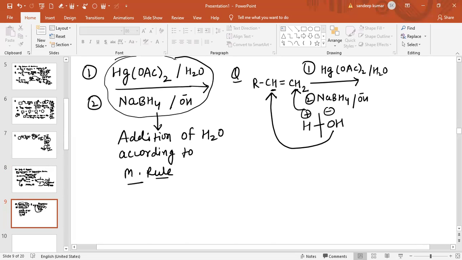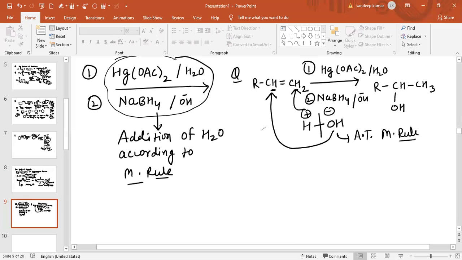So this is RCH, and OH will come to this carbon atom and H will come to this carbon atom. So this is basically the product obtained. We simply add water, and this water is added according to Markovnikov's rule in oxymercuration and demercuration reaction. I think this is easy for you people. This is one of the methods for the preparation of alcohol.